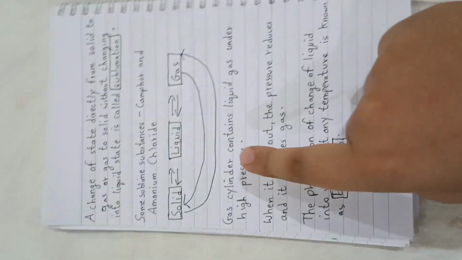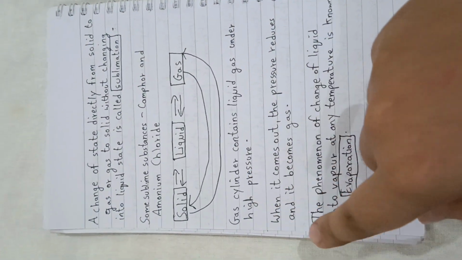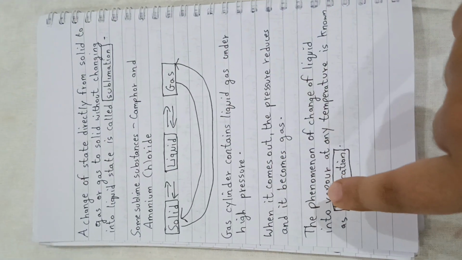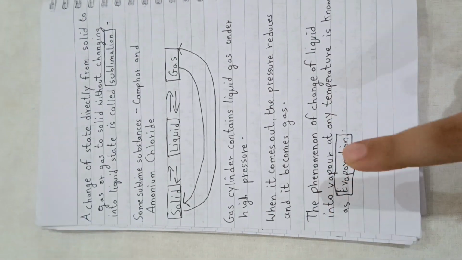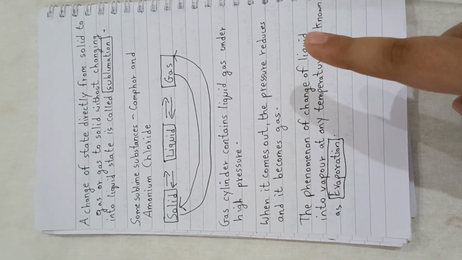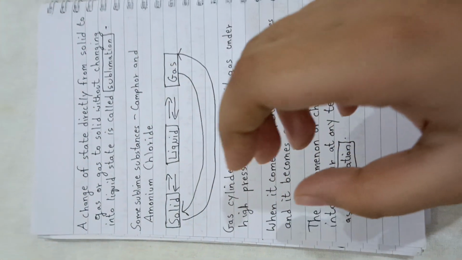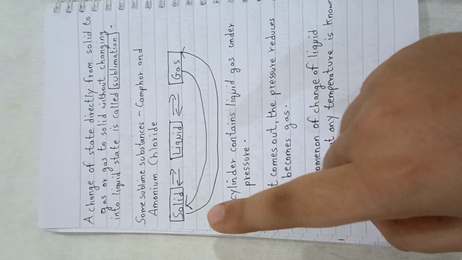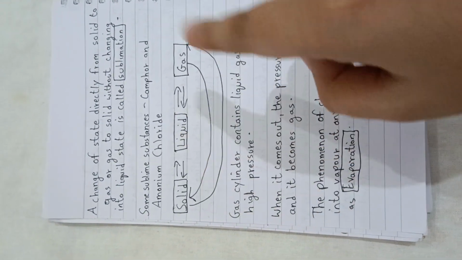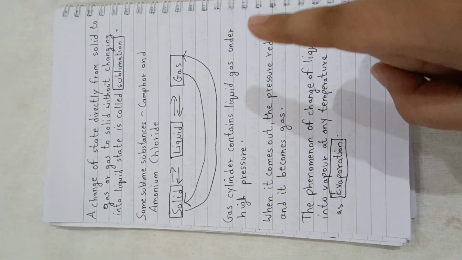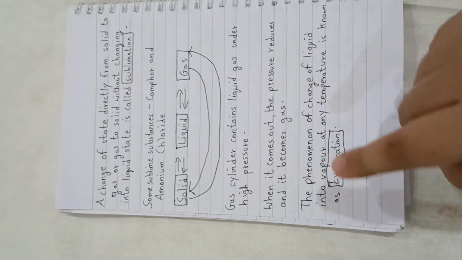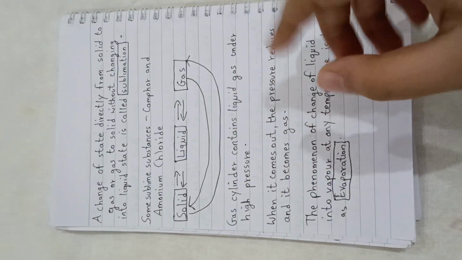Now, a gas cylinder contains liquid gas under high pressure. When it comes out, the pressure reduces and it becomes gas. The phenomenon of change of liquid into vapor at any temperature is known as evaporation. So on this page, we read about sublimation, solid to gas directly and gas to solid, the gas cylinder containing liquid gas under high pressure, and we also learned about evaporation. Now let's head to the next page.